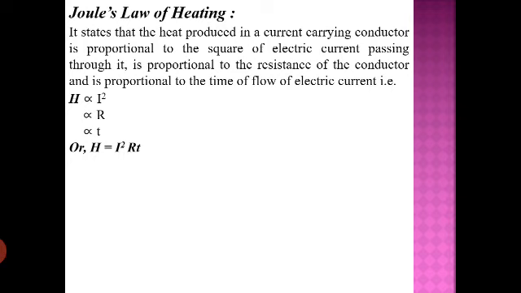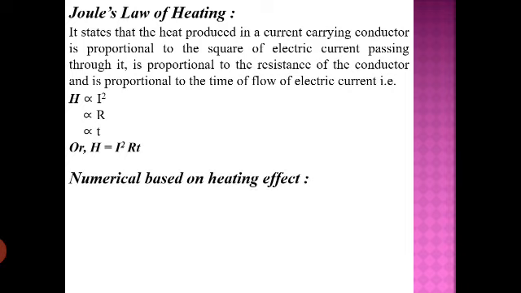And the third factor is the time, T. If more time is given for the electric current to flow, then there is more flow of electric energy through the conductor, and hence more conversion of electric energy into heat energy. So more flow, more time, and more conversion of the electric into heat, and that is the overall meaning of this law.